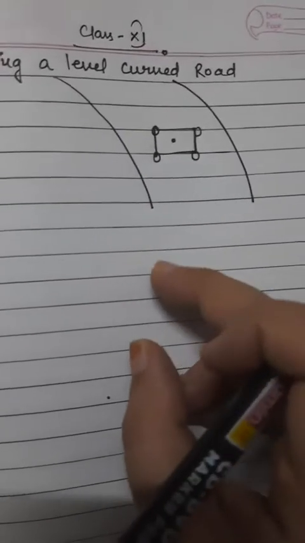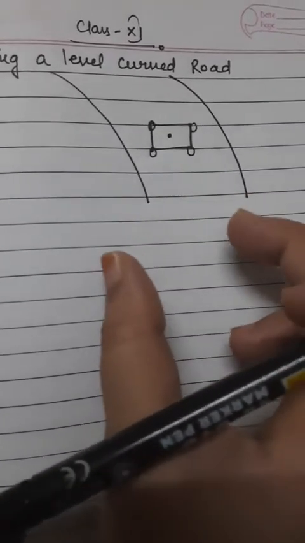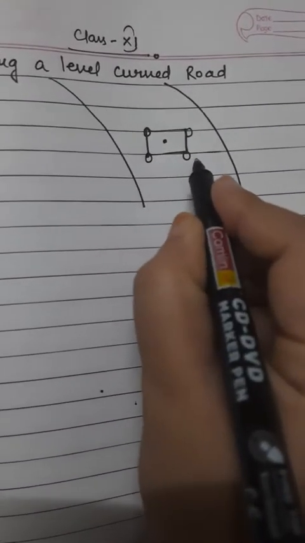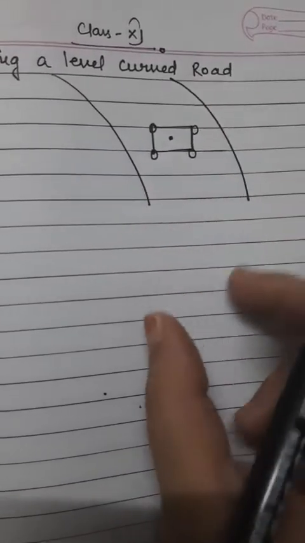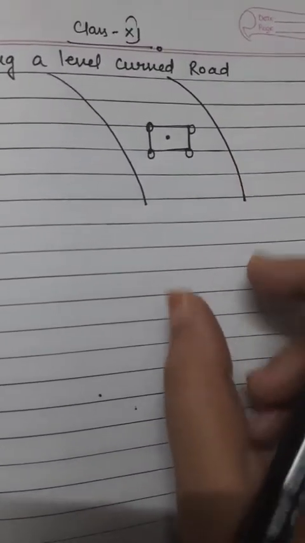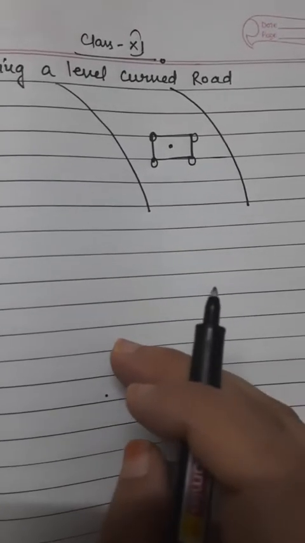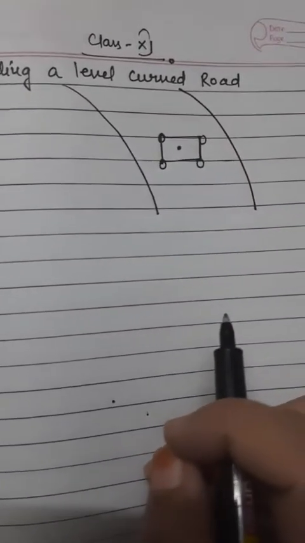Now what will happen? The force of friction between the wheels and the road opposes this tendency of the wheel. So this force of friction acts towards the center of the circular track and provides the necessary centripetal force.